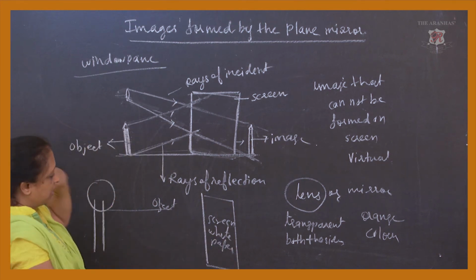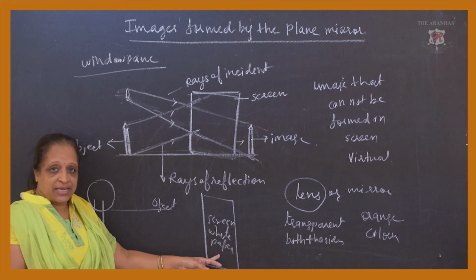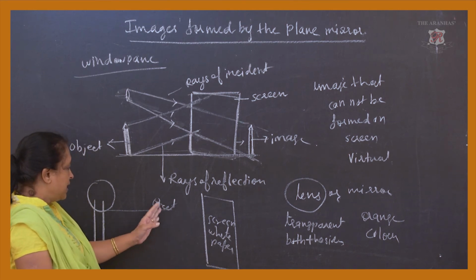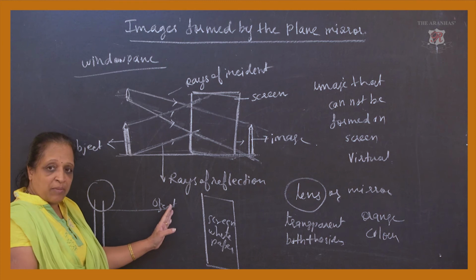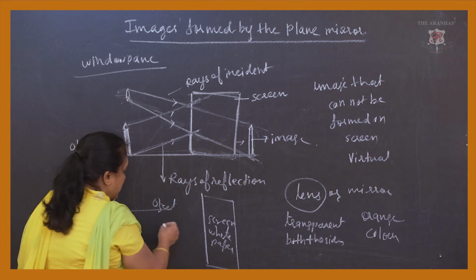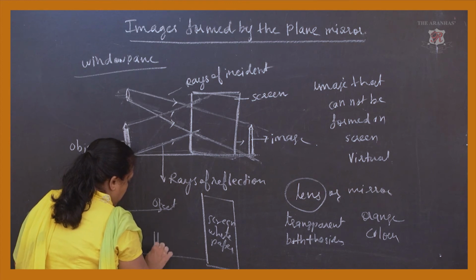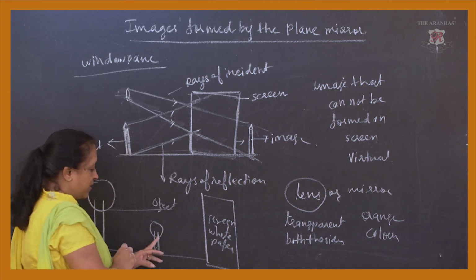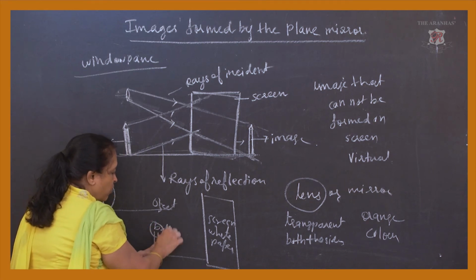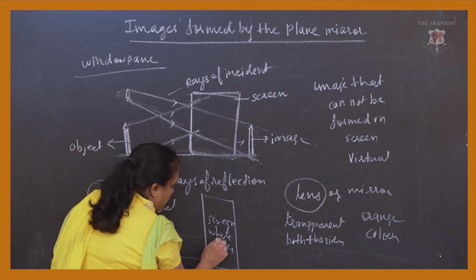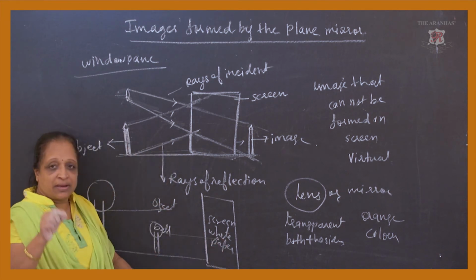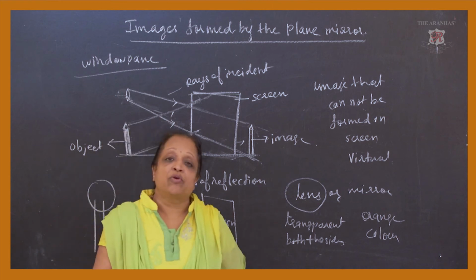So now this is treated as a screen. When the object is there and the light is falling upon it, suppose you have taken some object kept over here, let us say a ball. You get a very small spot over here where you will find the image being caught.